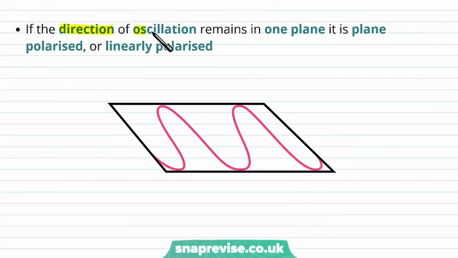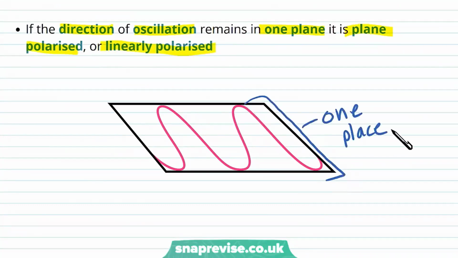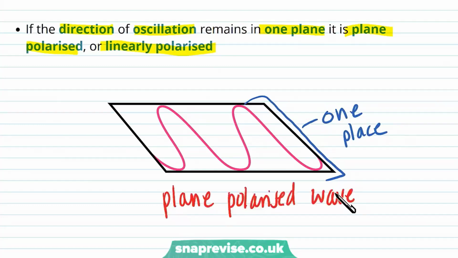If the direction of oscillation remains in one place, it is plane polarized or linearly polarized. So if this direction of oscillation stays in one place, then we can say that we've actually got a plane polarized wave.